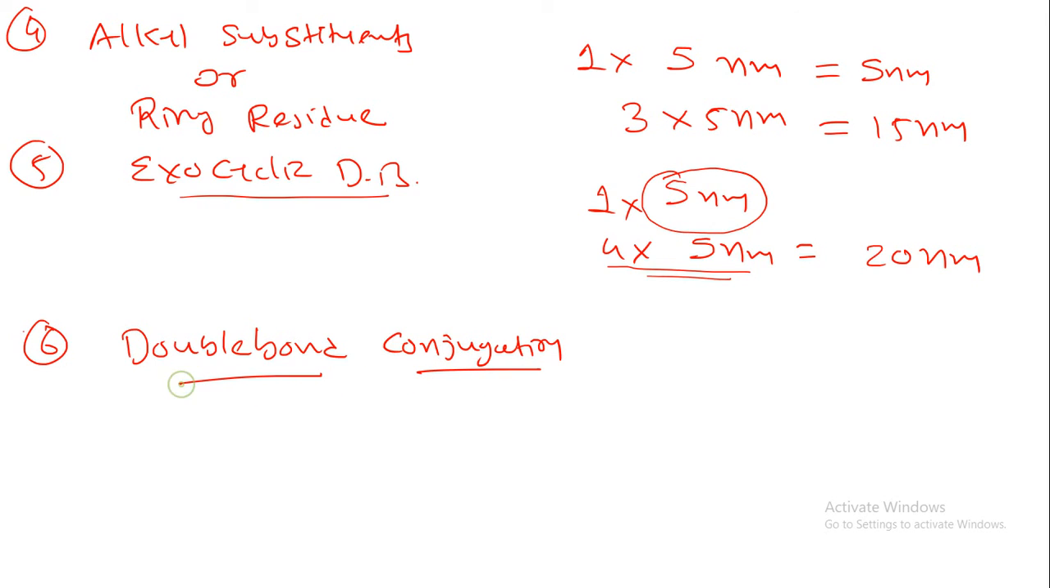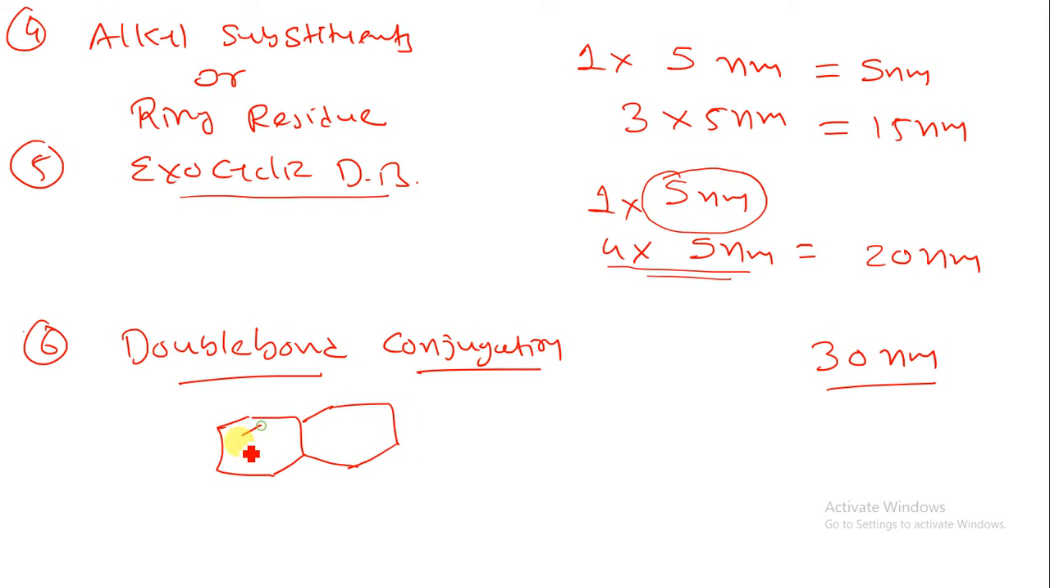Okay, that is the double bond conjugation. Now for the double bond conjugation you just have to add 30 nanometer. Okay, now in an example we are adding, suppose I am calculating the double bond conjugation, what is a double bond or what we can say extended conjugation.